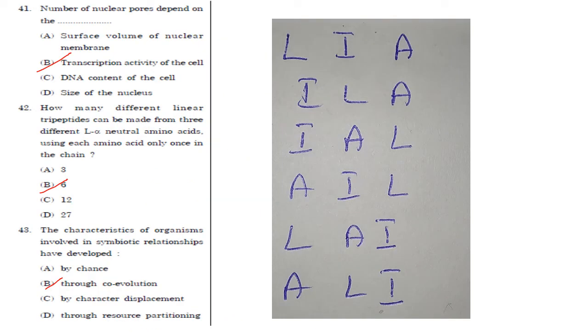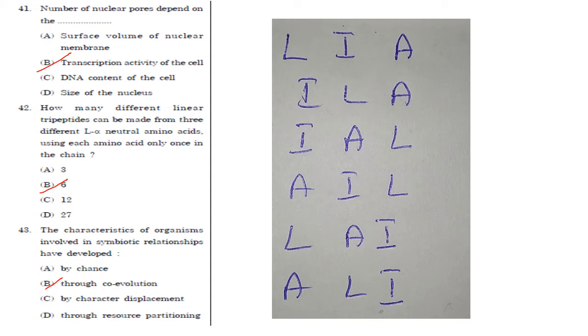Then next one, the number of nuclear pores depends on: the transcription activity of the cell. Answer is B. How many different linear tripeptides can be made from 3 different L-alpha neutral amino acids, using each amino acid only once in the chain?